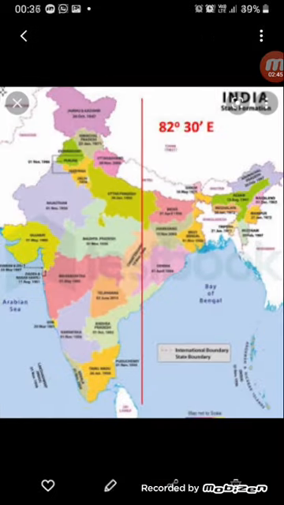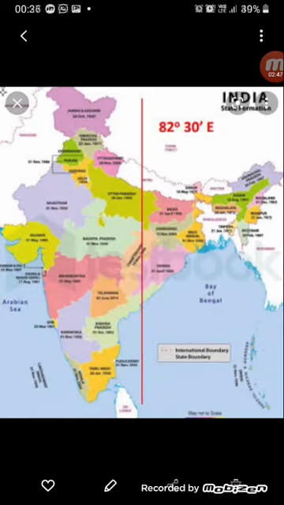The island country Sri Lanka lies to the south and it's separated from India by the Palk Strait. Maldives is another neighboring country of India across the sea. So, this is about the neighboring countries of India.